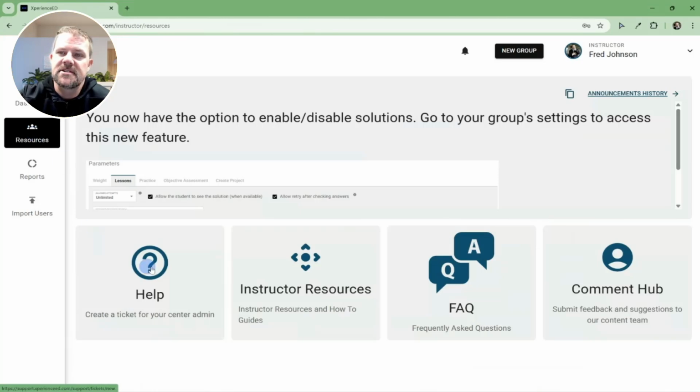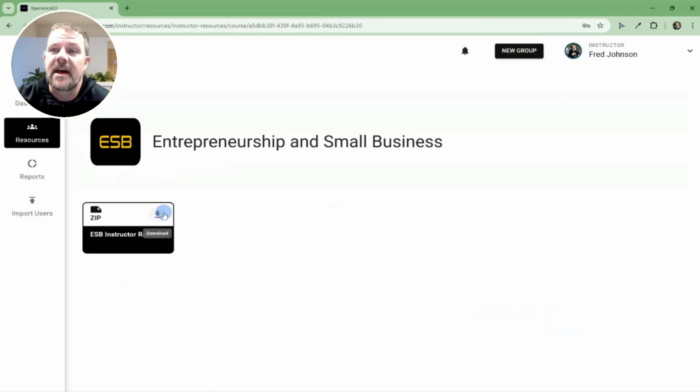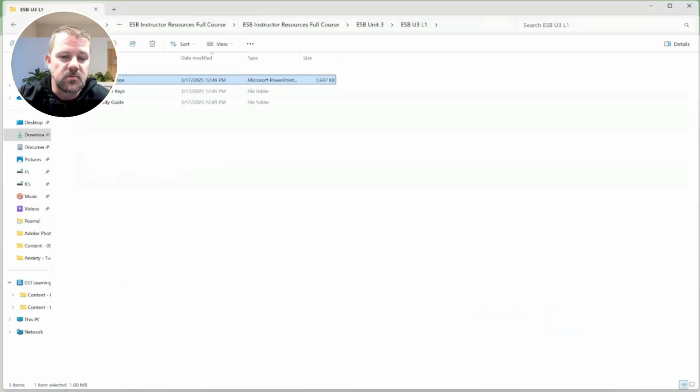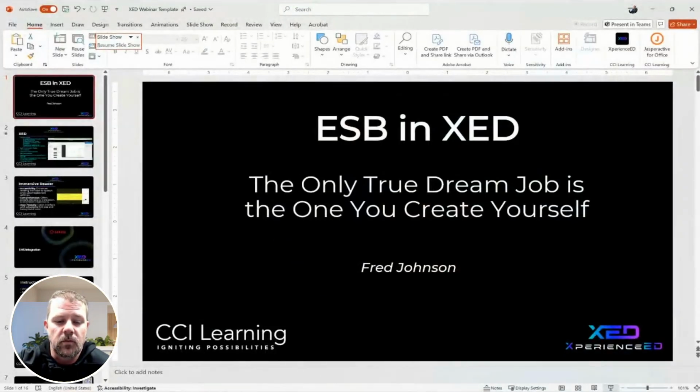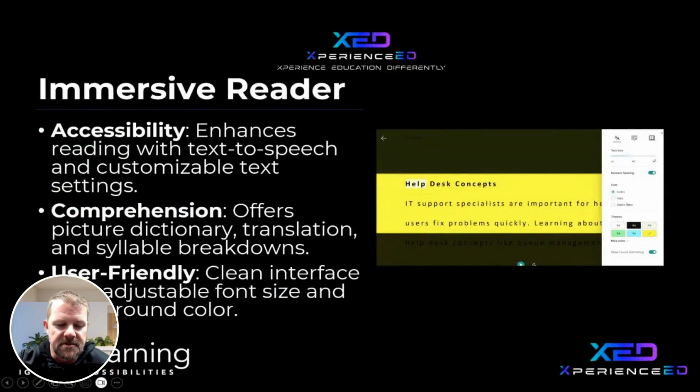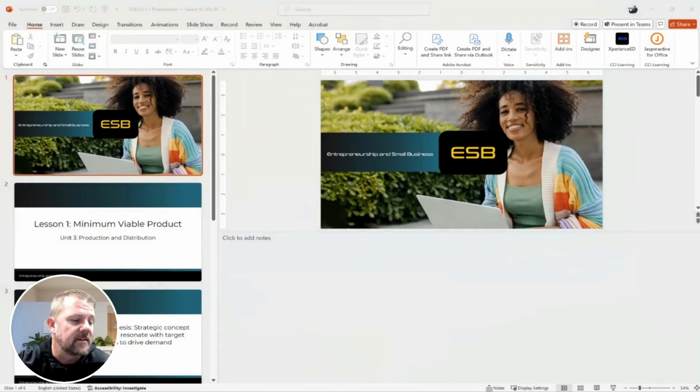When I click resources, I can submit a tech request if I have something that's not functioning properly. But also, I've got these instructor resources here. And when I click Entrepreneurship and Small Business, it's going to prompt me to download a zip file. This zip file is going to provide you with this folder that's going to give you a study guide, answer keys. It's going to provide you a PowerPoint presentation for each lesson, not for the 4 units, but for each of the lessons within the unit. You're going to have a PowerPoint presentation available to you.